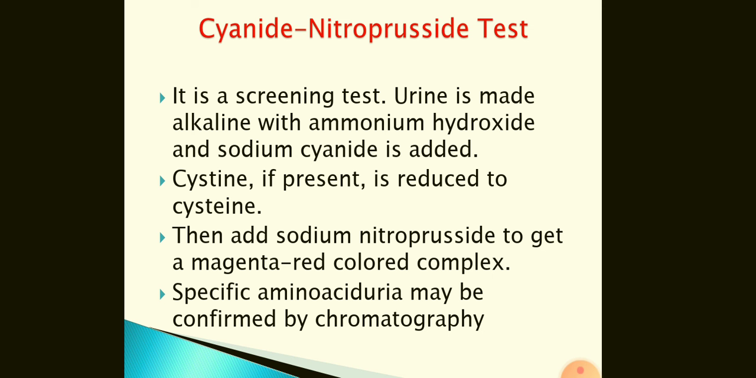For detecting cystinuria, a screening test is done called the cyanide nitroprusside test. Urine is made alkaline with ammonium hydroxide, and sodium cyanide is added. Cystine, if present, is reduced to cysteine. Then add sodium nitroprusside to get a magenta red color complex. The specific amino aciduria may be confirmed by chromatography.